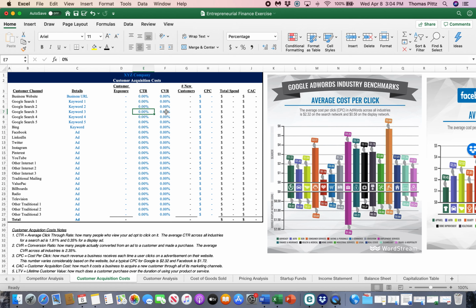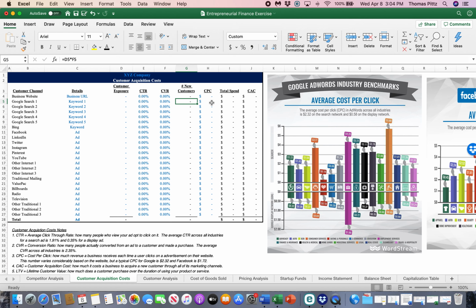The conversion rate of those folks, how many will be converted to a customer? Again, down here, the average CVR, conversion rate, across all industries is 2.35%. So you'll find your click-through rate and your conversion rate for each one of these. It will then calculate based on that. It will look at how many of your customers are exposed to your ad, what your conversion rate is, and it'll determine how many new customers you are likely to gain through this advertising medium. And don't worry, I'm going to do some examples here to walk this through. So that's how many customers we acquire.